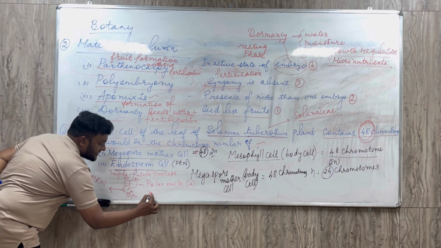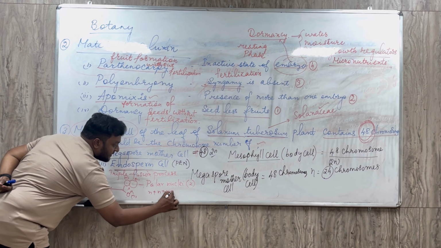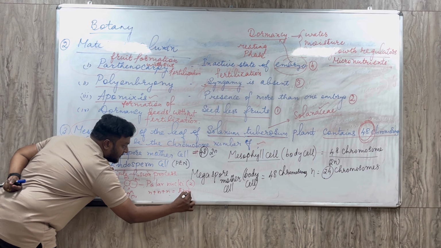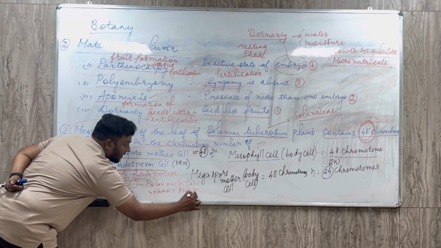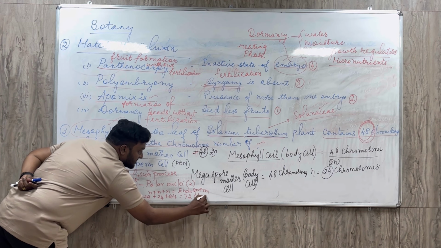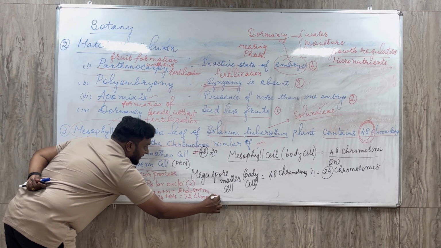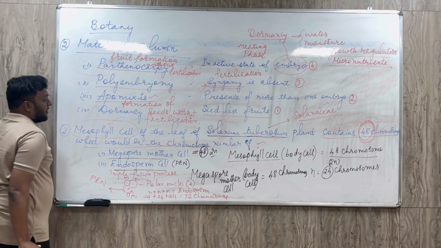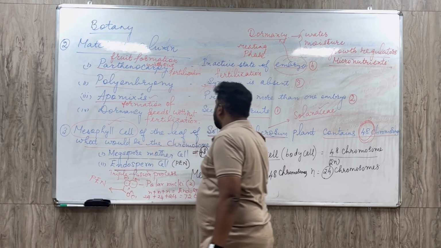So three haploids, n plus n plus n, is equal to endosperm formation. So what is the n number? n is equal to 24 chromosomes. 24 plus 24 plus 24. So altogether we will be getting 72 chromosomes present in the endosperm cell of Solanum tuberosum.